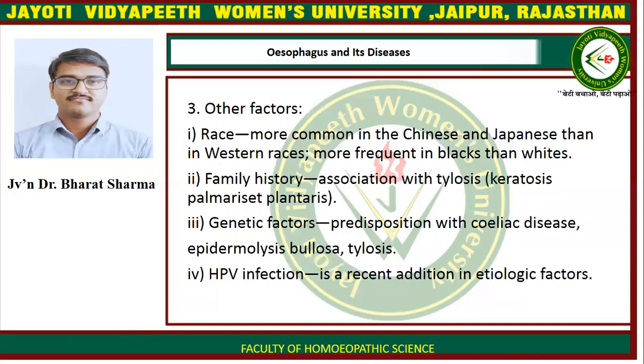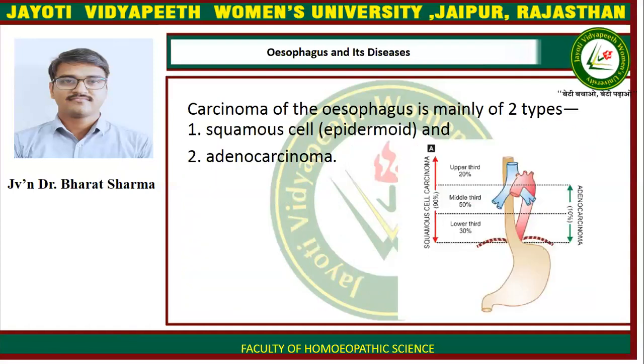Other factors that can affect the development of carcinoma of the esophagus are races: more common in the Chinese and Japanese than in Western races, and more frequent in blacks than whites. Family history: association with tylosis, keratosis palmaris, plantaris. Genetic factors: predisposition with celiac disease, epidermolysis bullosa, and tylosis, and human papilloma virus infection is a recent addition as an etiological factor. Carcinoma of the esophagus is mainly of two types: squamous cell epidermoid and adenocarcinoma.